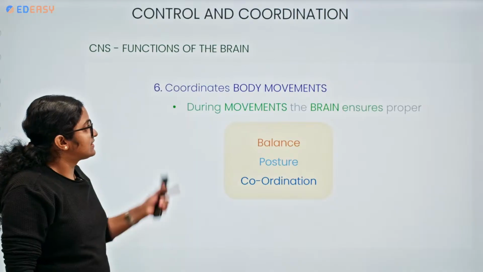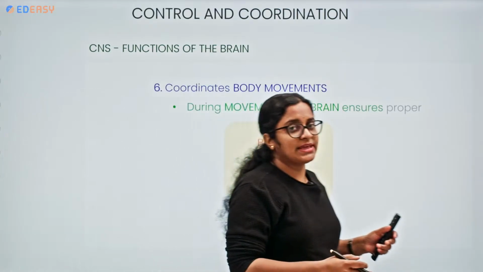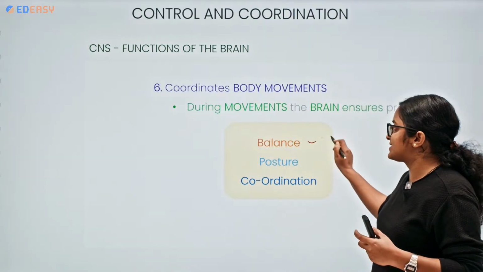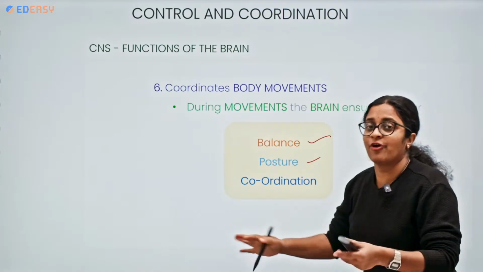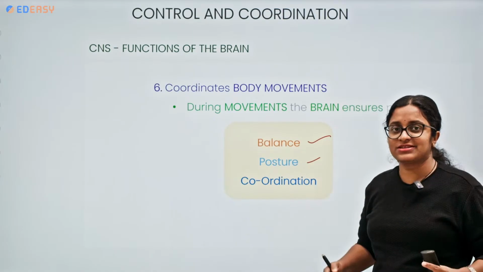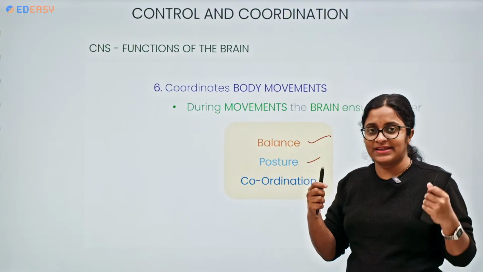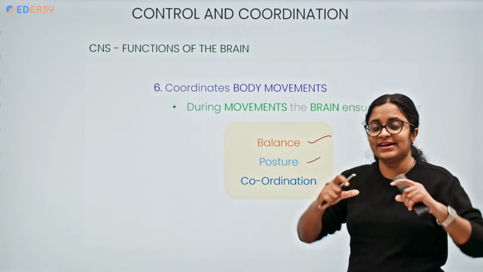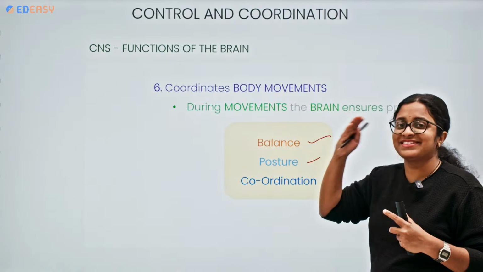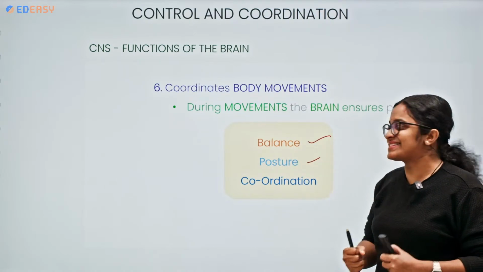What else does it do? It coordinates body movement. So I am moving from here to here, and my brain is working. I am maintaining a basic balance and posture. It's not like I'm suddenly falling down, right? My balance is being maintained. My posture is being maintained. I am coordinating the activity. I'm holding a pen, I'm holding this in my hand. So there is a coordination, because my brain is working. My brain is very sharp. It is coordinating my body movements.